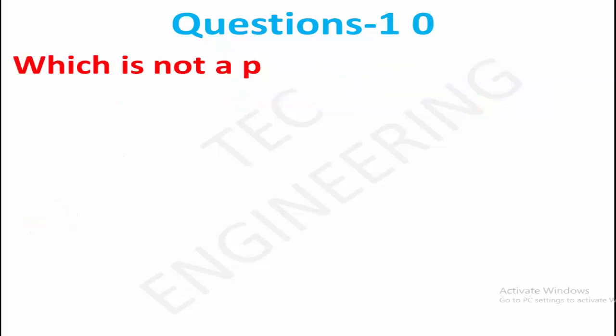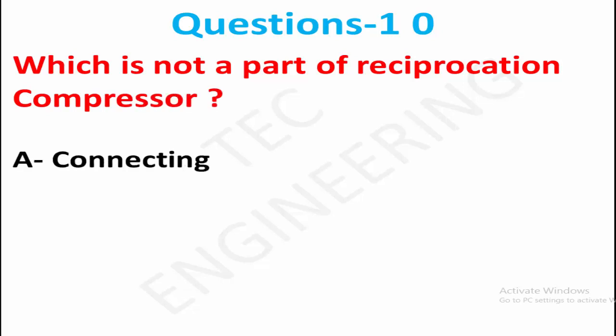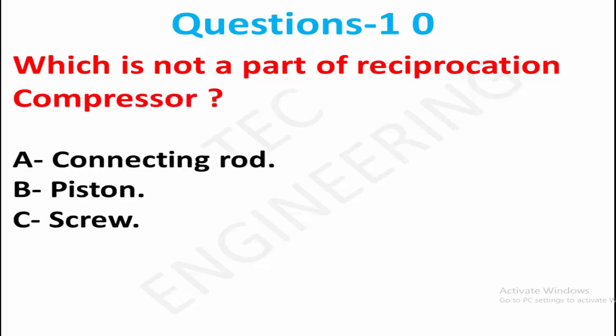Question 10. Which is not a part of a reciprocating compressor? Option A, connecting rod. Option B, piston. Option C, screw. The right answer is option C, screw.